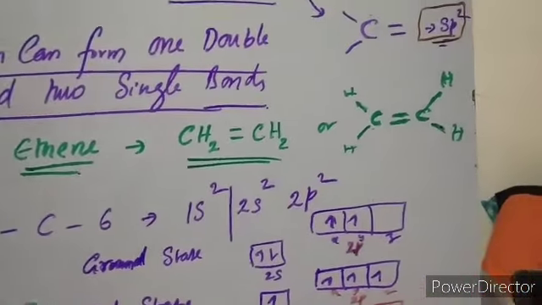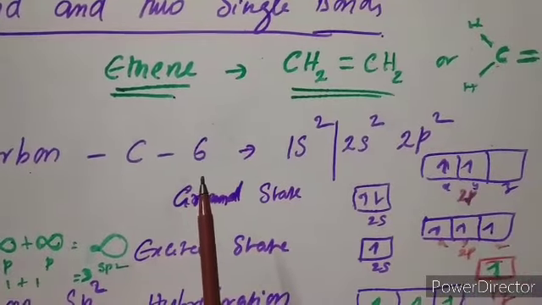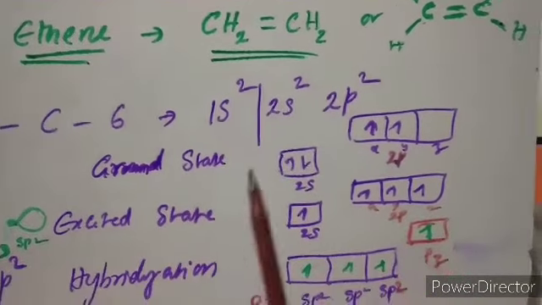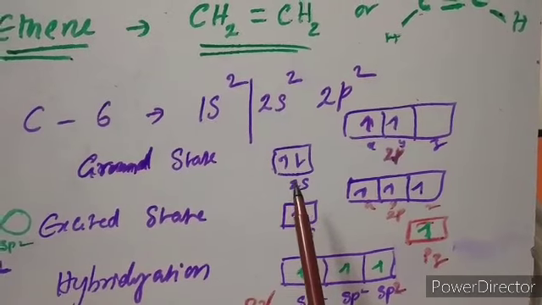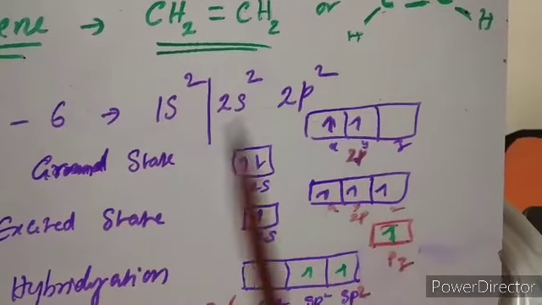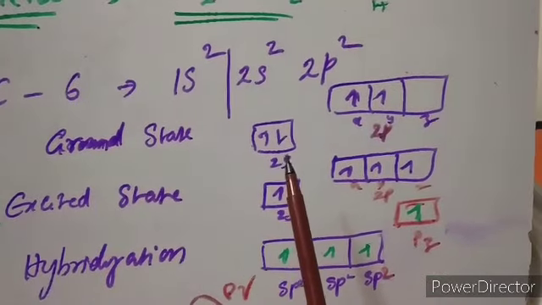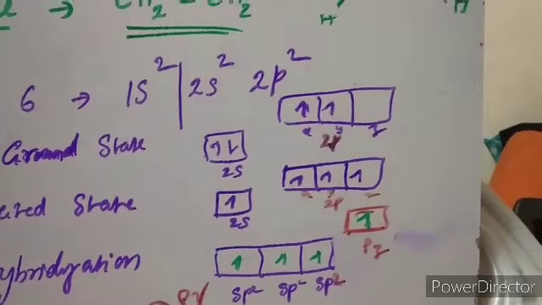Right. Now carbon, its symbol is C, its atomic number is 6. Its configuration is 1s2, 2s2, 2p2. It's the ground state configuration in which 2s has 2 electrons and 2p has 2 electrons. Due to excitation, 1 electron jumps from 2s to 2p.